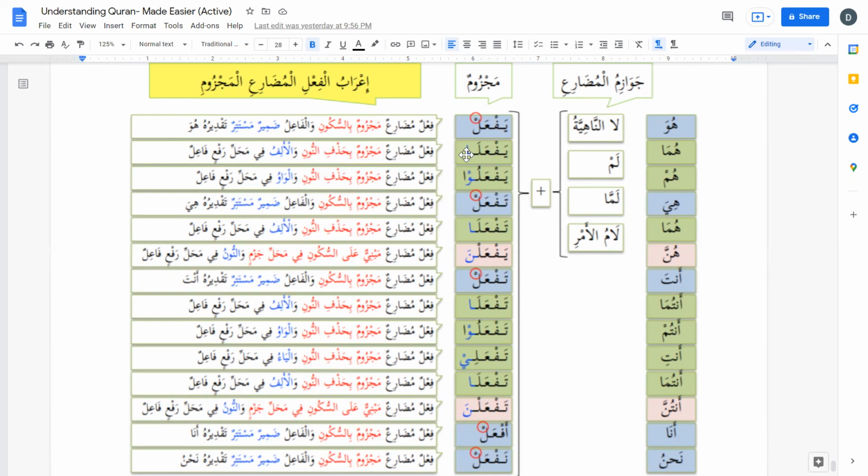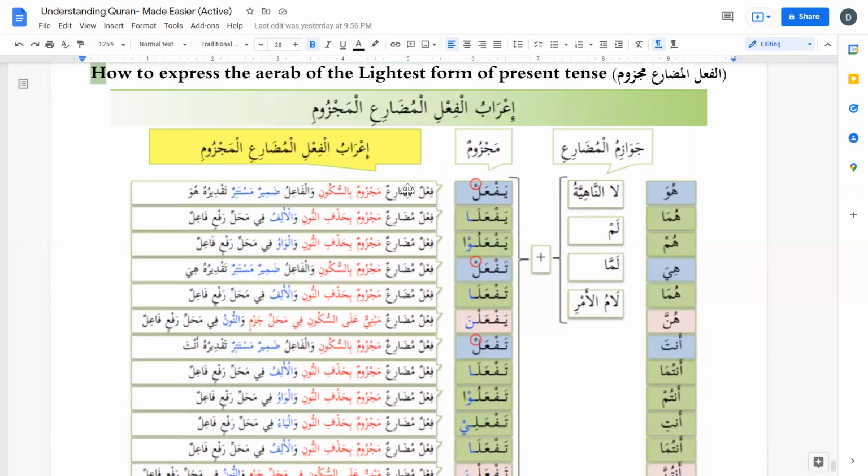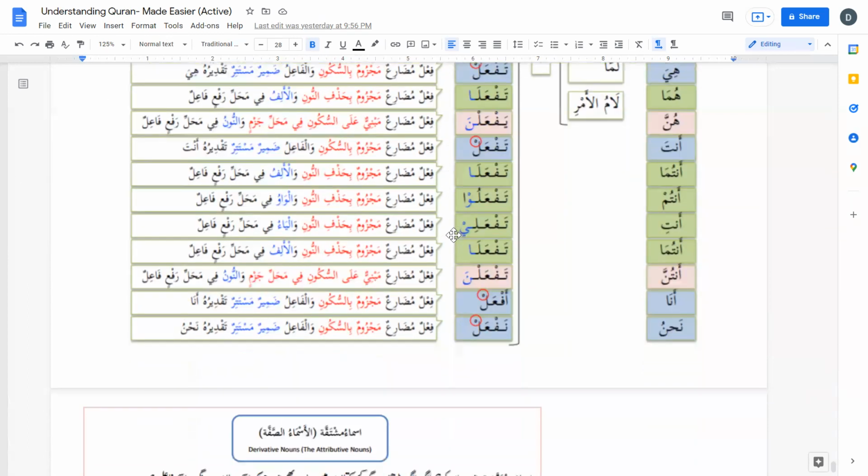Wal alifu fi mahalli raf'in fa'ilun. In yaf'alu, this waw jama is the doer. Wal waw fi mahalli raf'in fa'ilun. So that's how we express the Aerab of lightest form of present tense.